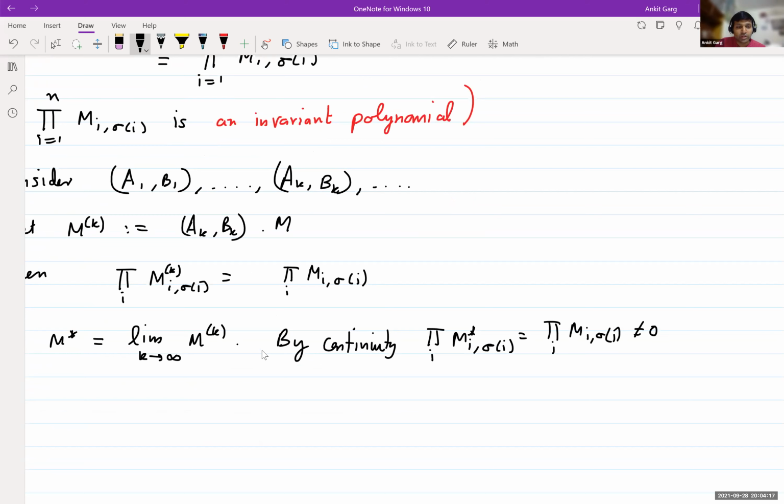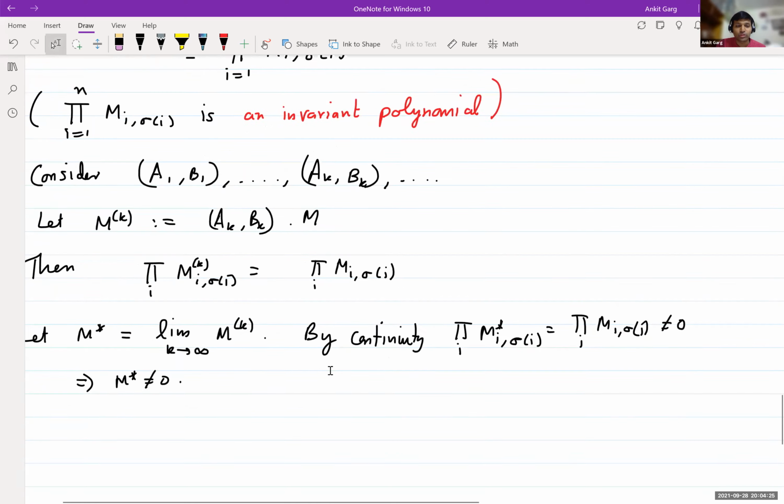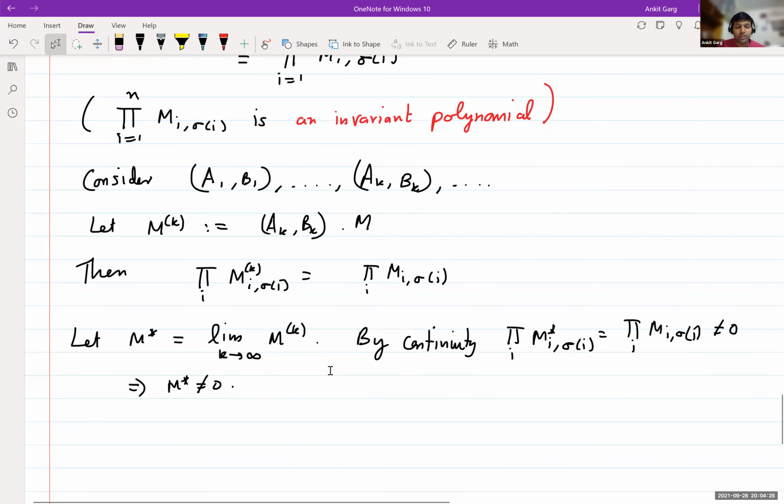Hence M star is non-zero. So this proves one side of the equivalence, and this uses the existence of an invariant polynomial.